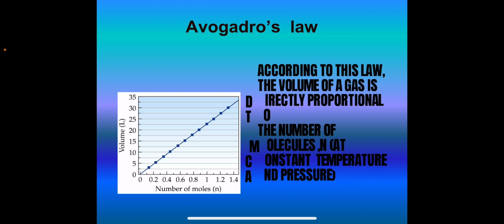It is known that 1 mole of any gas contains 6.023 × 10^23 molecules. Also, 1 mole of all gases at 273 Kelvin and 1 atmospheric pressure occupies a volume of 22.4 liters. This means that as long as the temperature and pressure remain constant, the volume of the gas is directly proportional to the number of molecules.